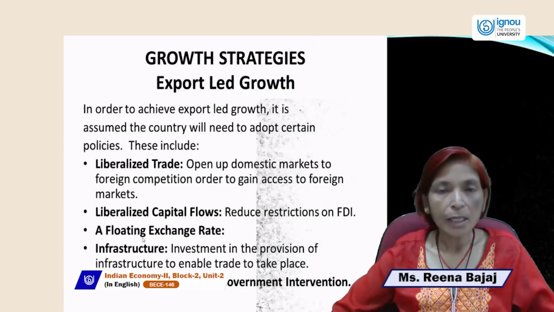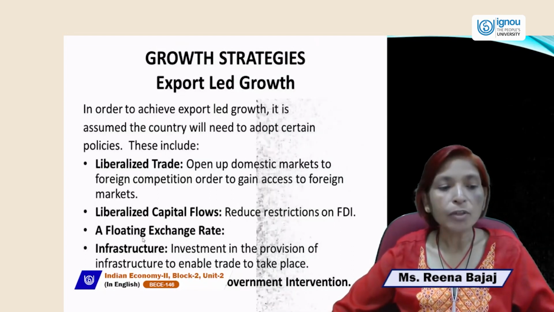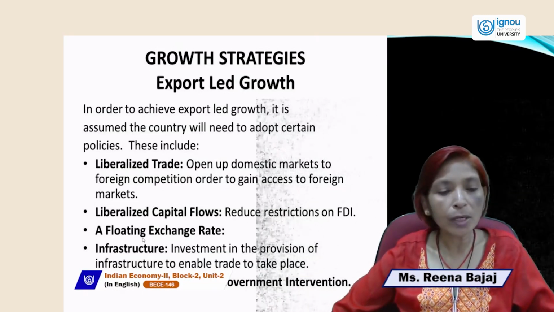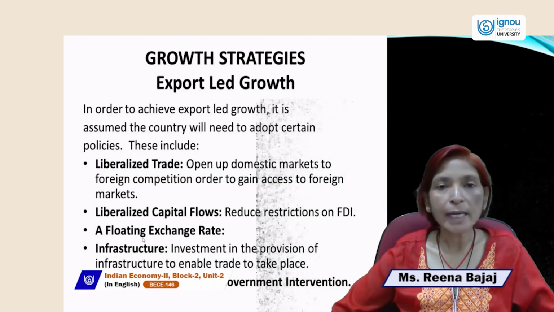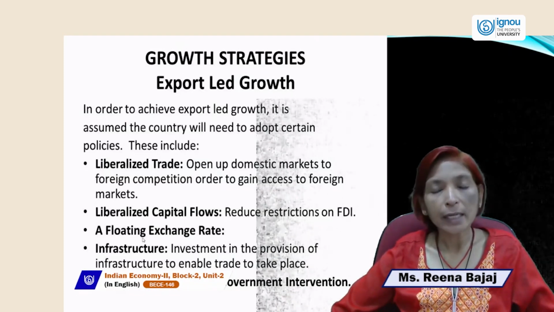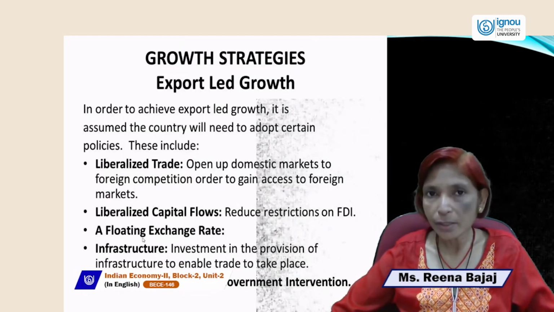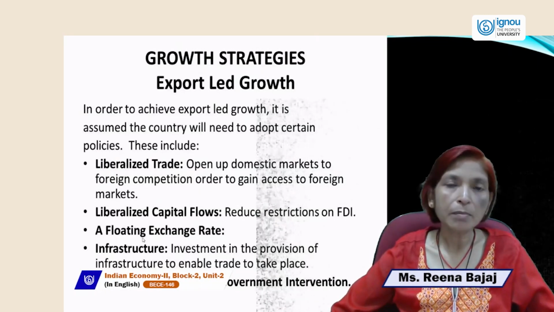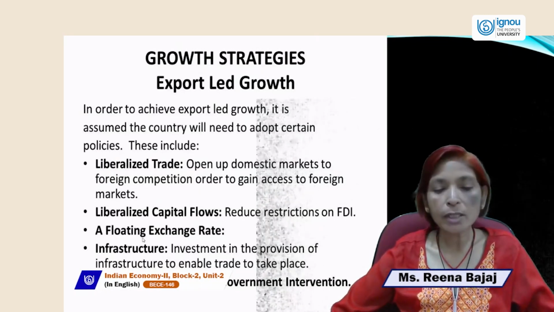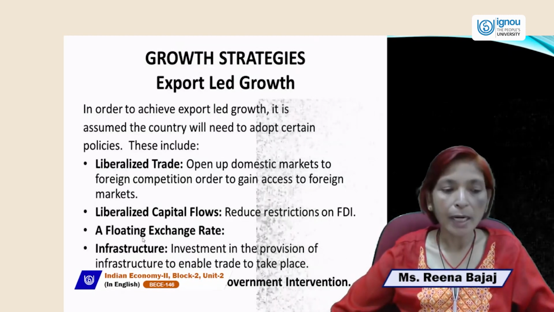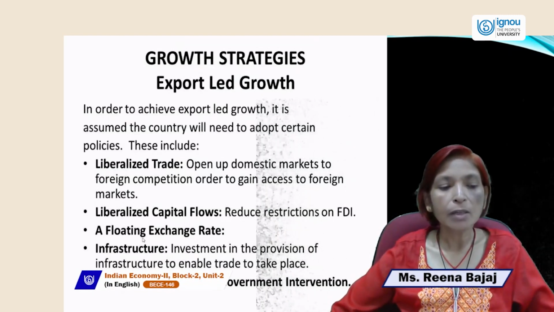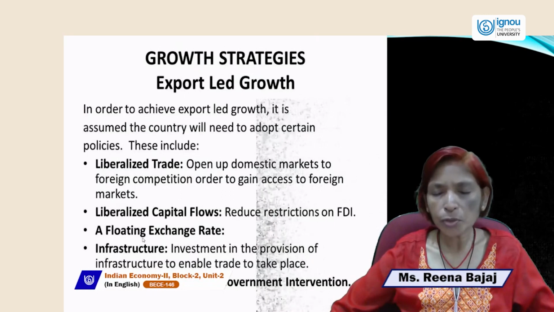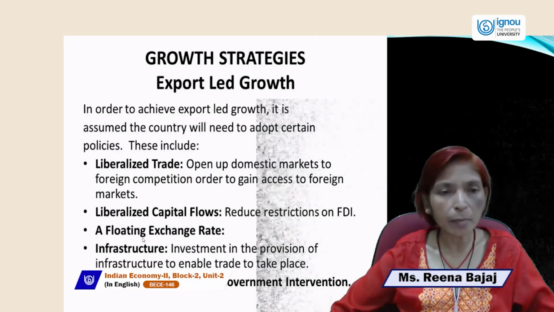Next is infrastructure. If we want to achieve export led growth, then we should increase our infrastructure facilities. Government should provide and invest more and more money in infrastructure so that more foreign companies are attracted to our country, and they invest their money in our country so that exports can be increased. And deregulation and minimal government intervention. Deregulation means government doesn't impose more and more regulations or rules, and doesn't put so many restrictions on business enterprises.